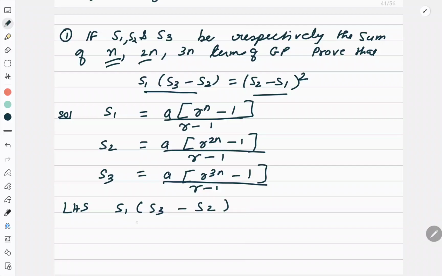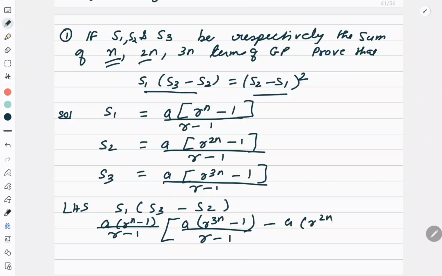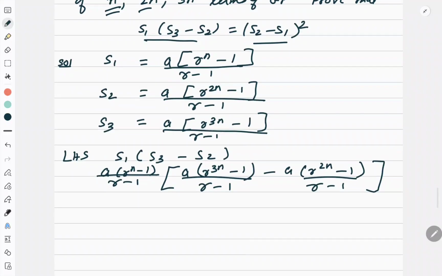So let me put the values. S1 is A into R to the power n minus 1 upon R minus 1, and S3 is A into R to the power 3n minus 1 upon R minus 1, minus A into R to the power 2n minus 1 upon R minus 1. Correct? Now let us simplify it a little bit.